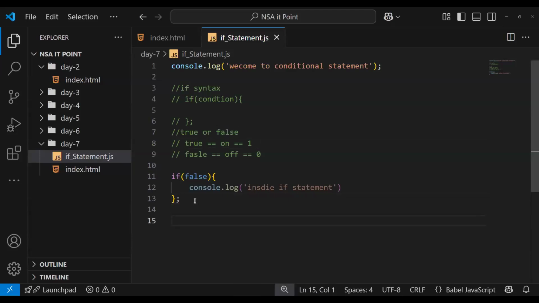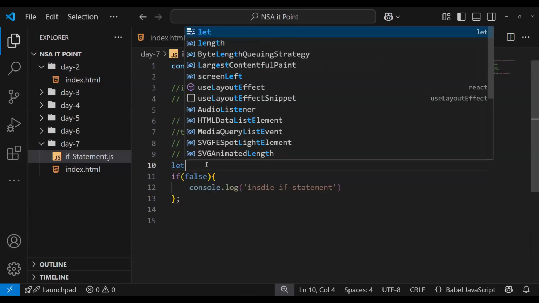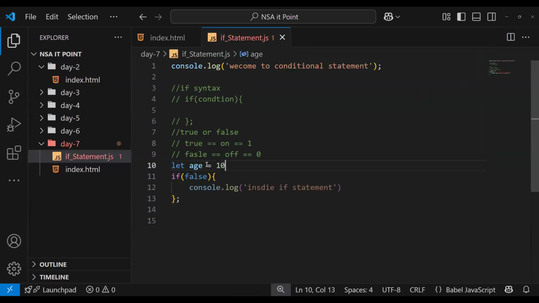Simply, let's see something like let age. Let's say age is 17. Yesterday we learned arithmetic and logical operations, so we add age is greater than or equal to 18. What does greater than or equal to 18 mean? It includes 18 and also everything greater than 18. Any confusion?